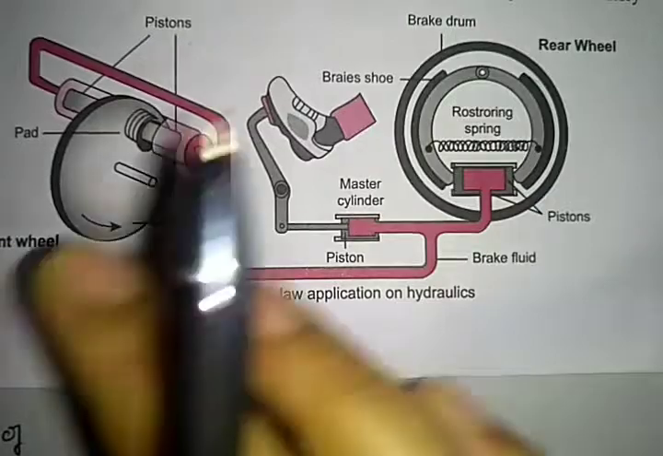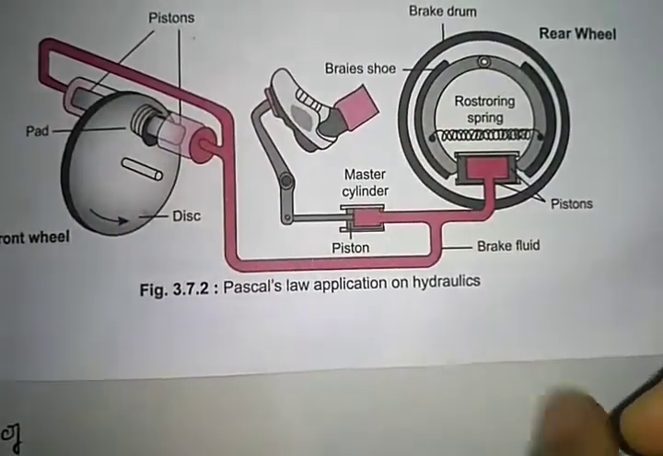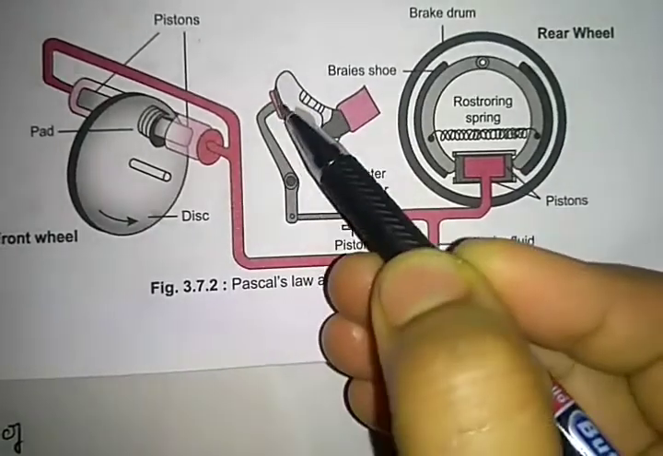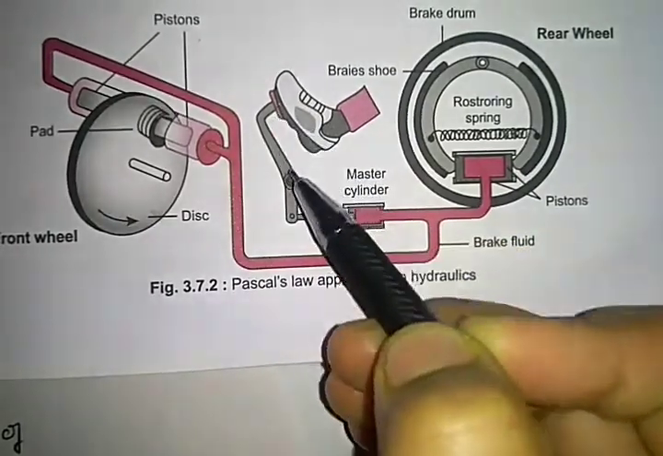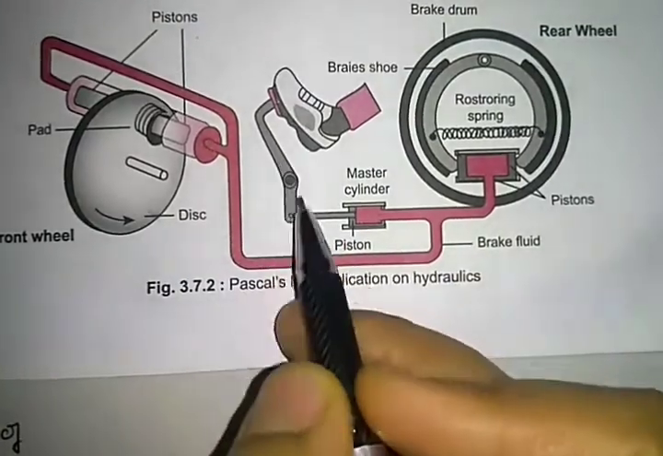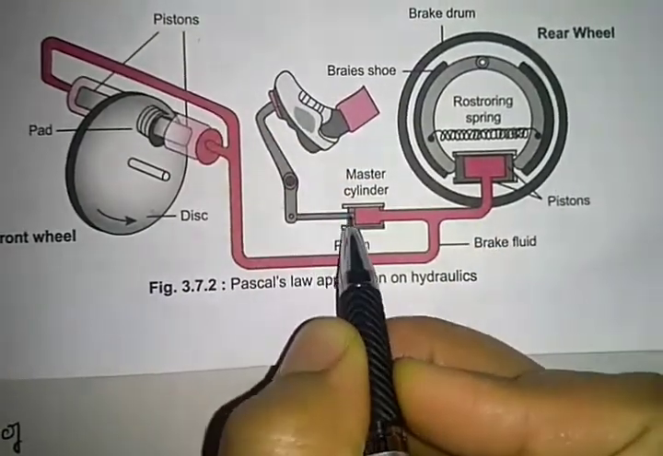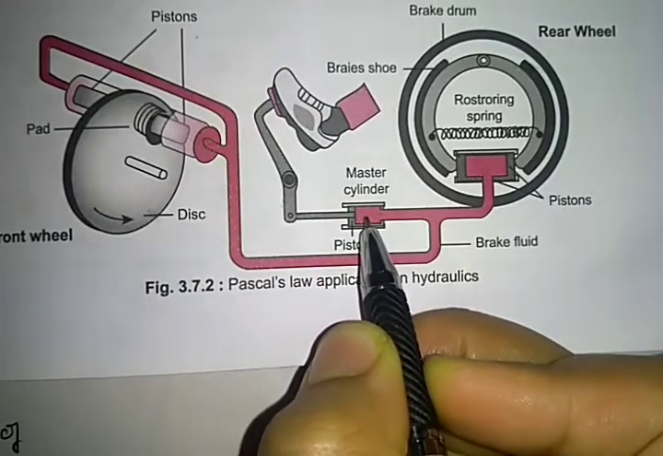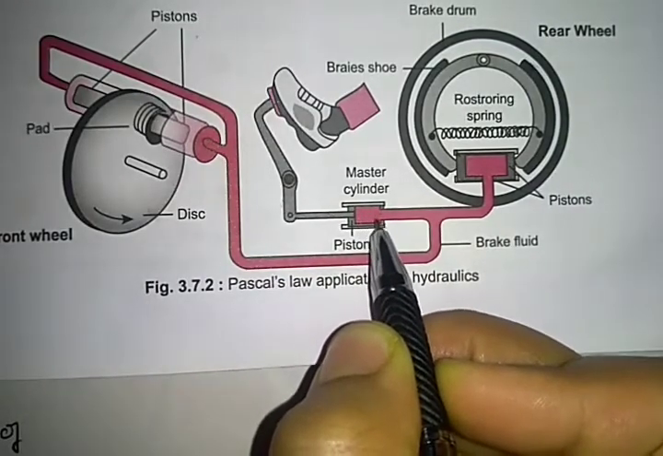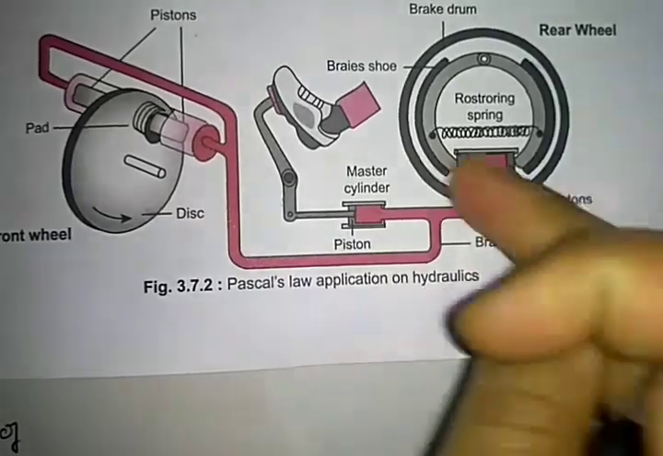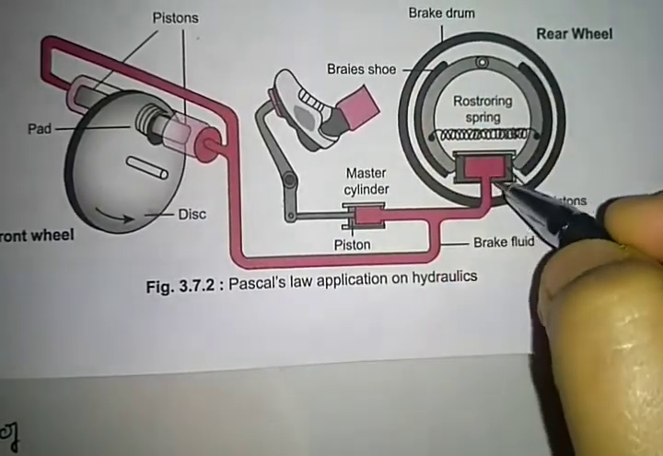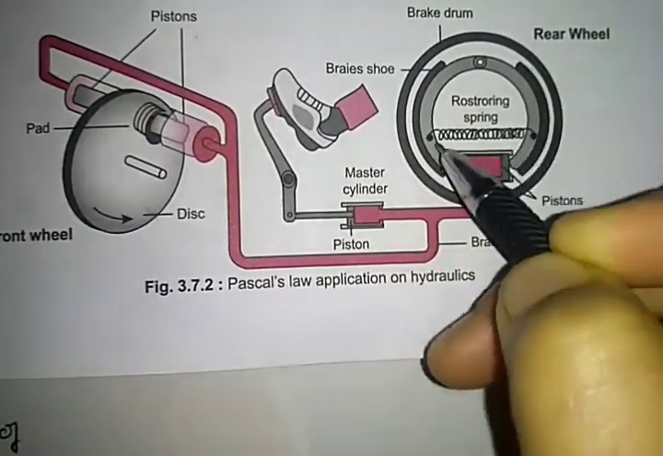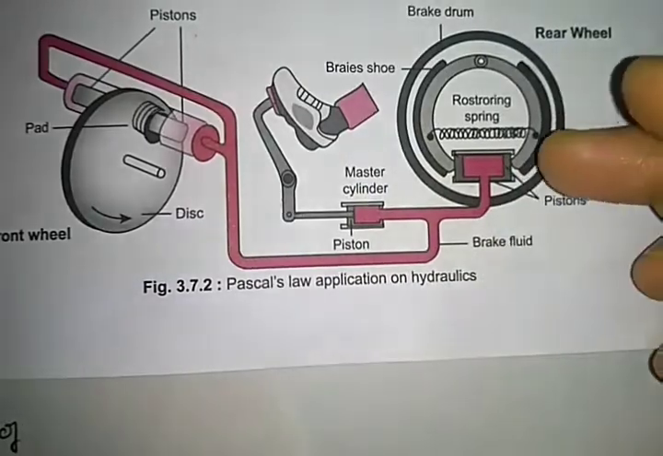So, see the pictorial form. See, here it is a pedal. If we press the pedal, what happens? By means of a connecting wire, it is connected to a master cylinder. This cylinder consists of a brake fluid. This fluid moves to the rear piston. It is connected to the rear wheel and a restoring spring, the brushes, brake drum, etc.